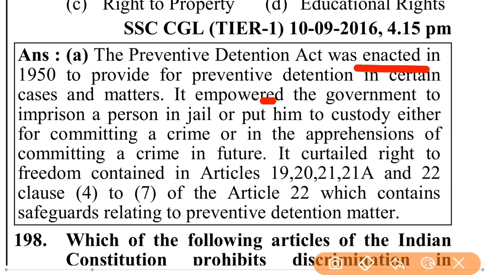It empowered the government to imprison a person in jail or put him in custody either for committing a crime or in the apprehension of committing a crime in future. It curtailed the right to freedom contained in Articles 19, 20, 21, 21A and 22, clauses 4 to 7 of Article 22, which contains safeguards relating to preventive detention matters.